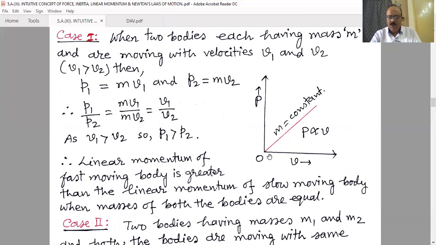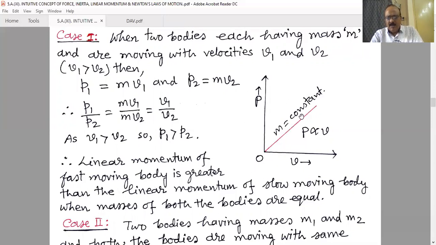That means if we plot this graph for constant mass, for two or more objects of the same mass, or even for the same object with constant mass, if v increases, p linearly increases, and we get a linear graph. And when v is 0, momentum also will be 0.